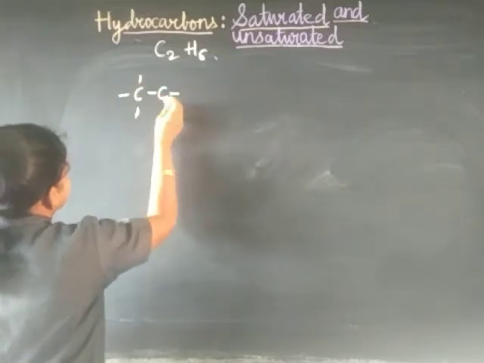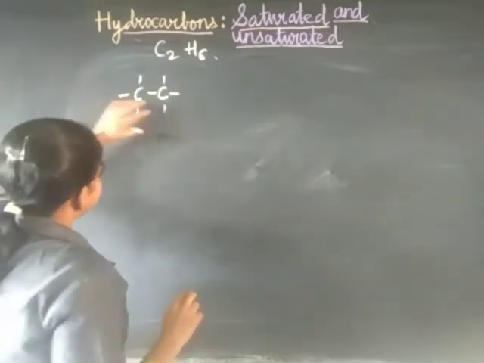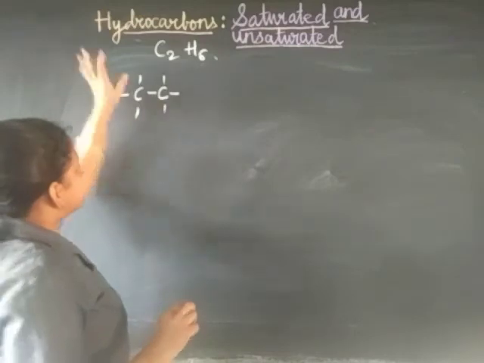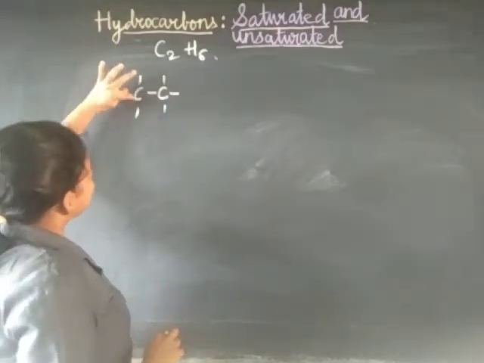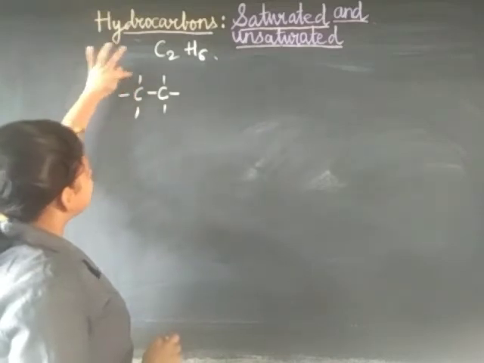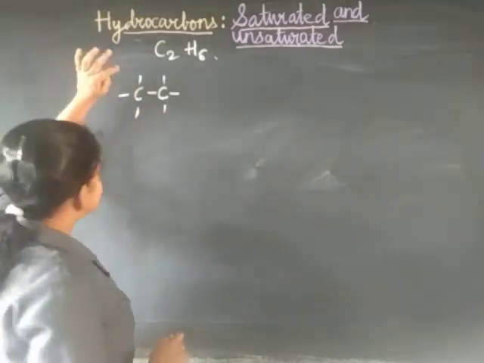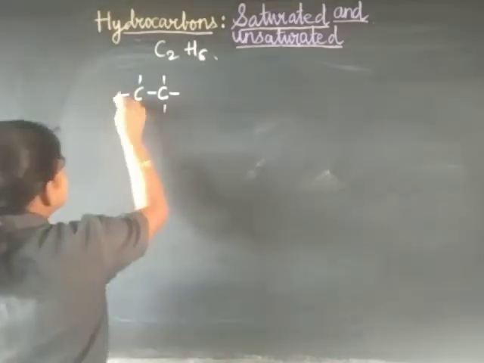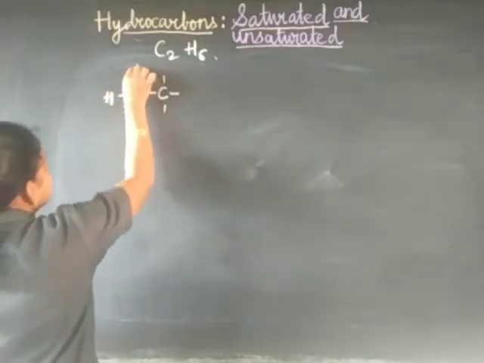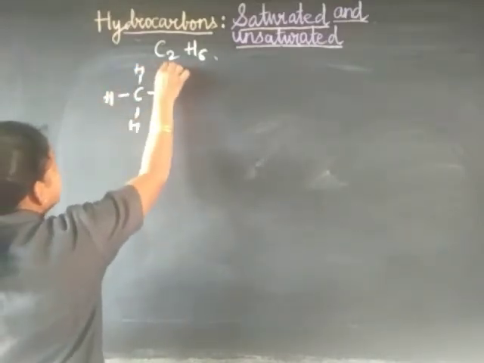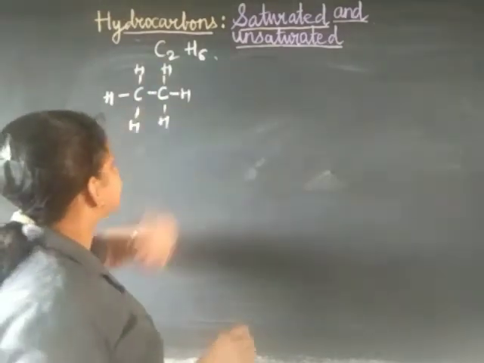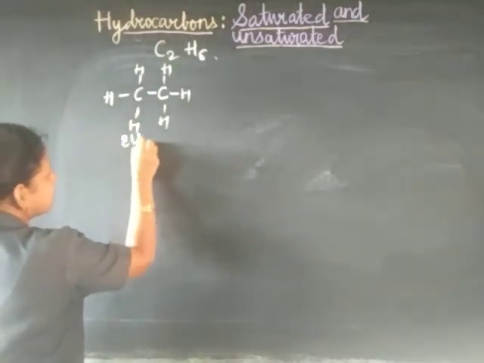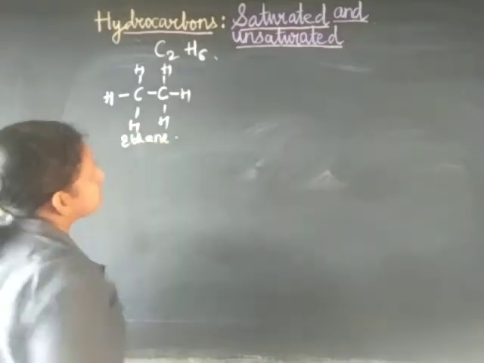You need to draw in such a way that you satisfy the carbon's valency. Carbon's valency is 4, therefore it will have 4 bonds, as I mentioned previously. Now put the hydrogens, 1, 2, 3, 4, 5 and 6. This is the line structure, the structural formula of ethane.